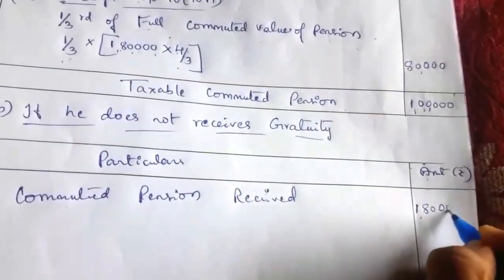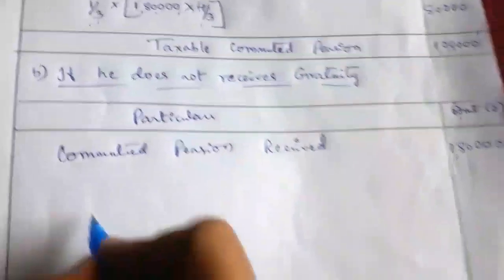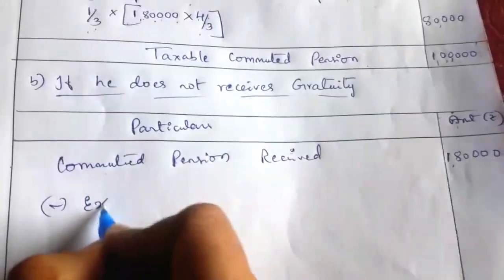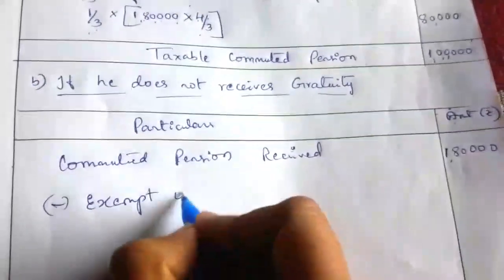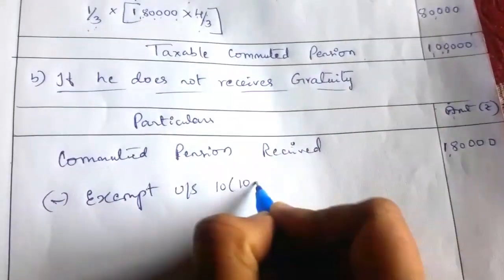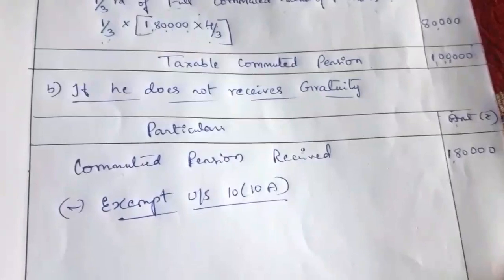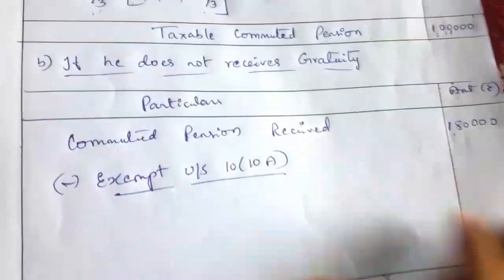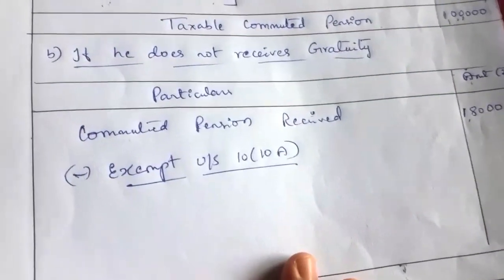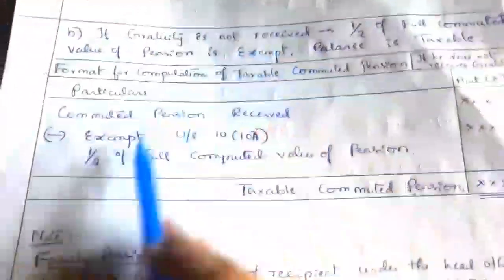Same value 1,80,000. So here we have to provide exemption under section 10 subsection 10A. So here the exemption, in case the employee receives the pension and does not receive the gratuity, the formula will be, see here, what is the formula in case the employee does not receive the gratuity?